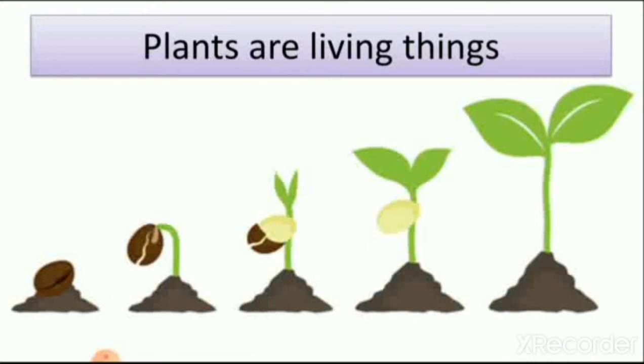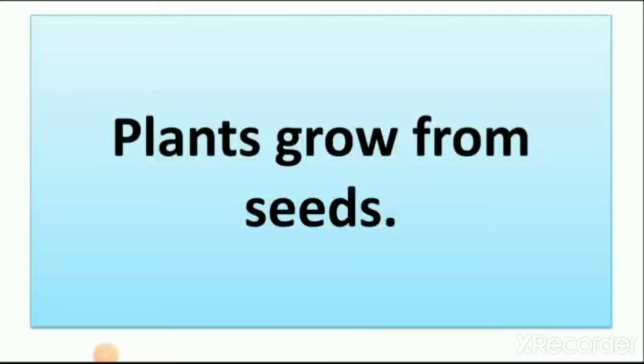When you are in nursery, your height is short, and when you are in first, second or third standard, your height increases. Like that, plants also grow. So we learn that plants are living things in this lesson. Then we learn that plants grow from seeds. Remember that we grew a mango plant, which we grew from a seed.